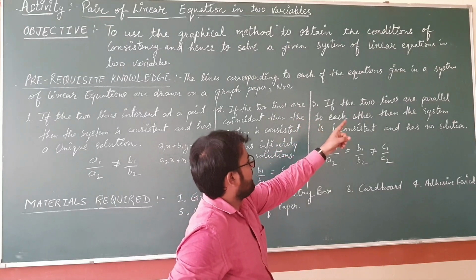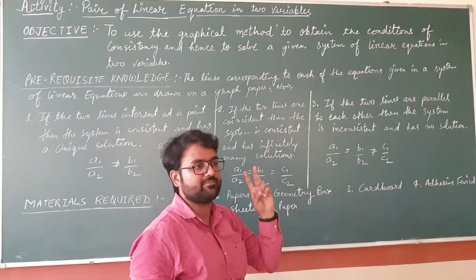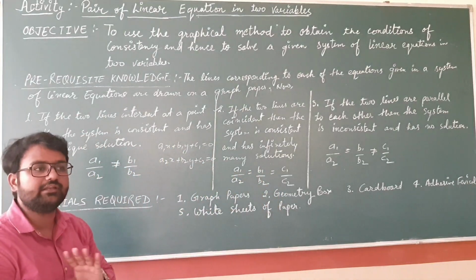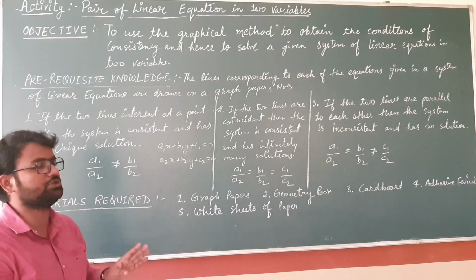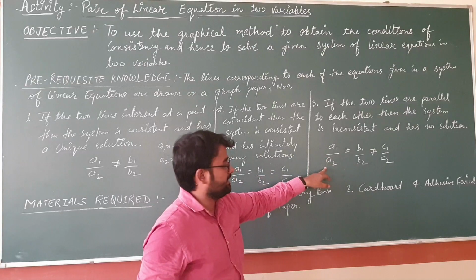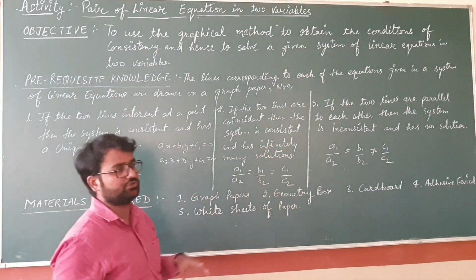Now here is the third point. If the two lines are parallel to each other, then the system is inconsistent and there is no solution. It means there is no solution. So the ratio of these coefficients will be a1 upon a2 is equal to b1 upon b2 is not equal to c1 upon c2.